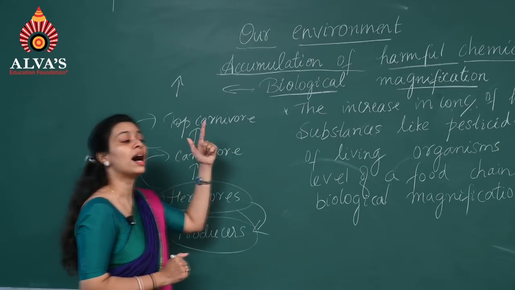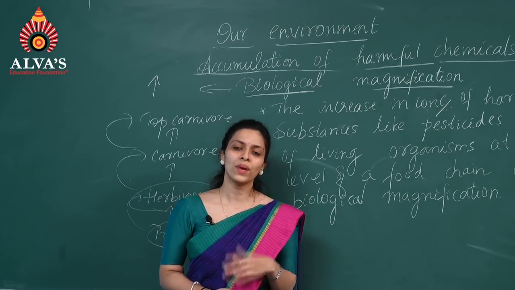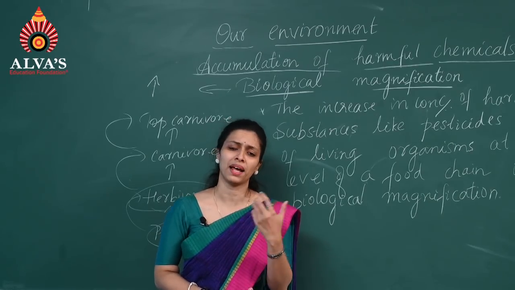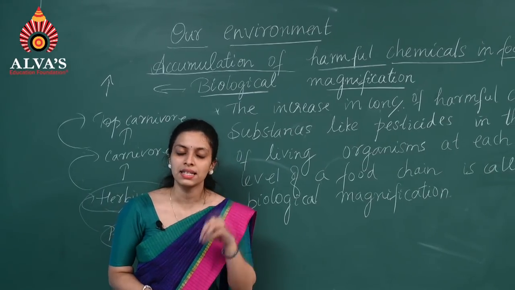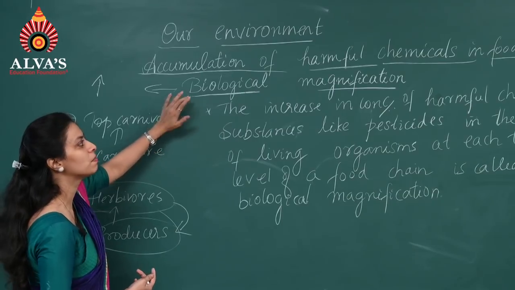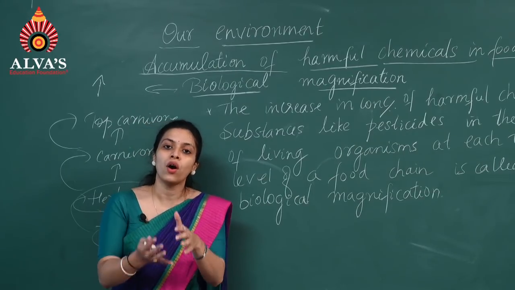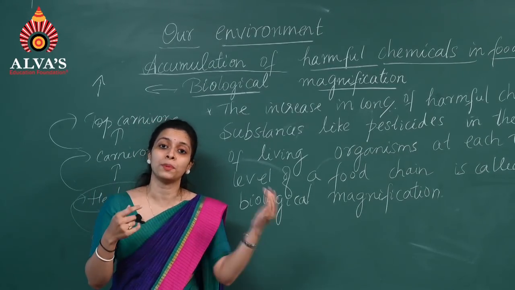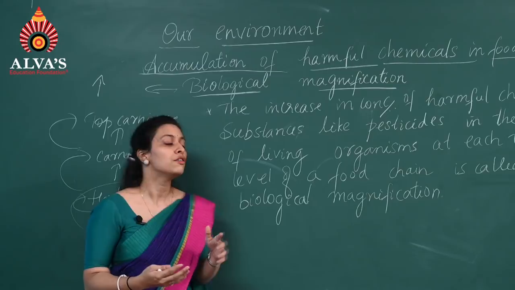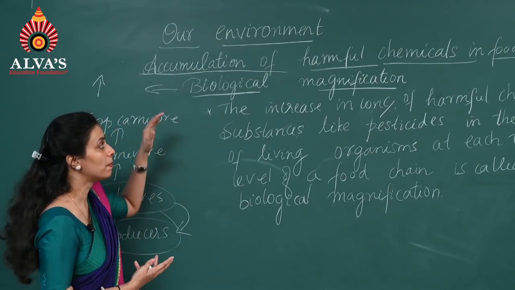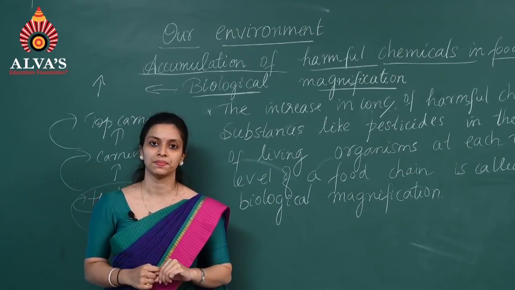And this is not at all good for our health. Because of this, we are facing a lot of health issues. We consume a lot of plants, fruits, vegetables, etc. These will obviously contain a lot of pesticides and insecticides. So what is the best method of reducing this biological magnification? The best method is to use organic foods or organic vegetables. How are you going to get them? By using natural fertilizers and natural manures. It is possible for us to get healthy food. Because of that, we can reduce the biological magnification present in the food chain.